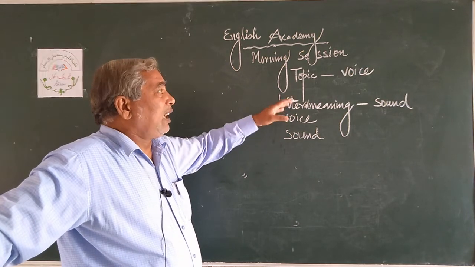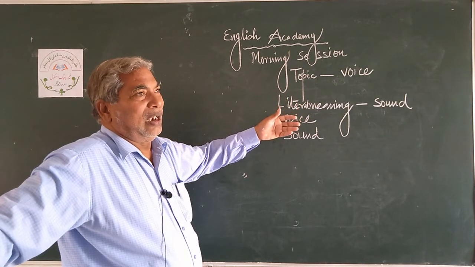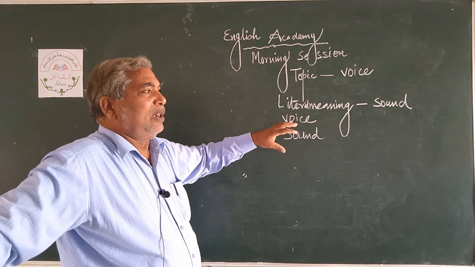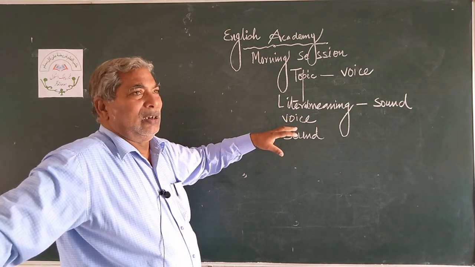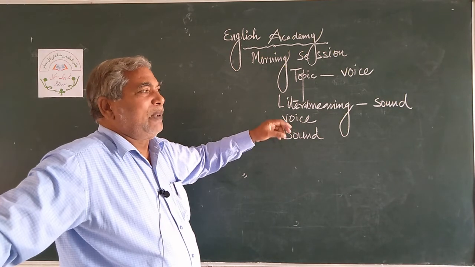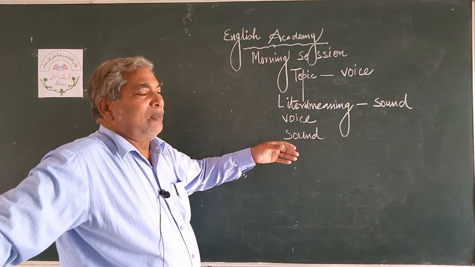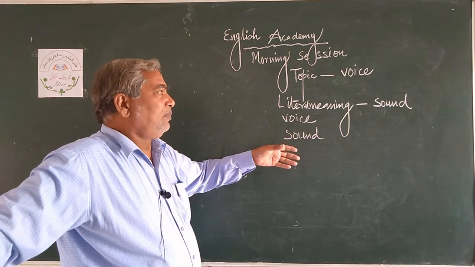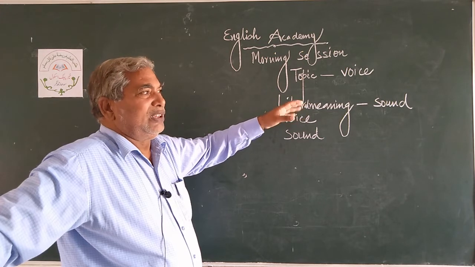But in grammar, what is voice? Our topic is voice in the grammar. This is the main topic, a specific topic. Then I am going to specify. I am going to explain about this voice which is given in the grammar.